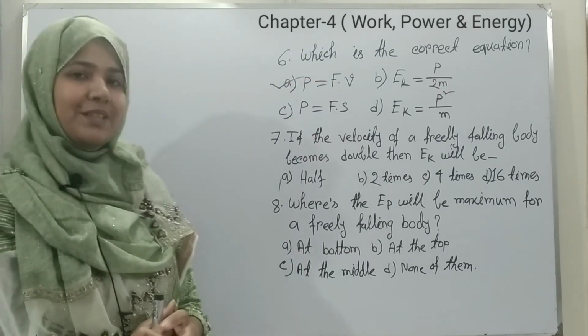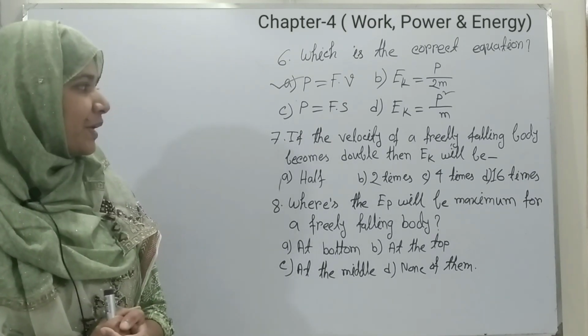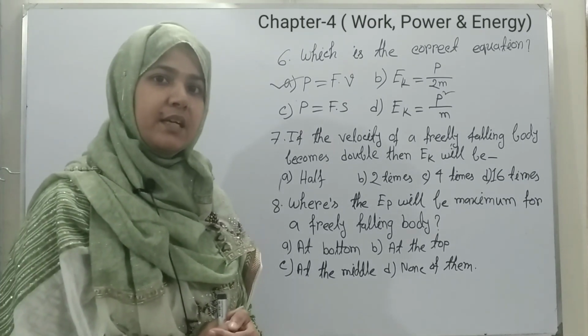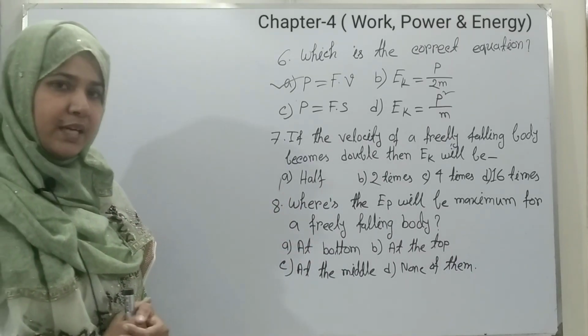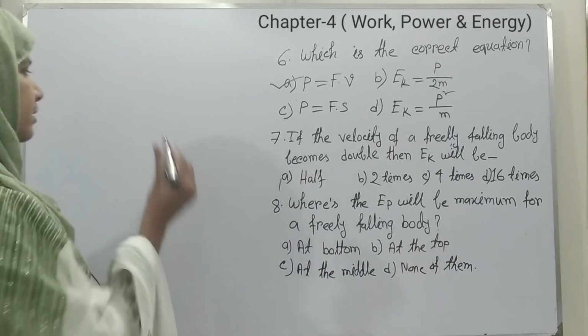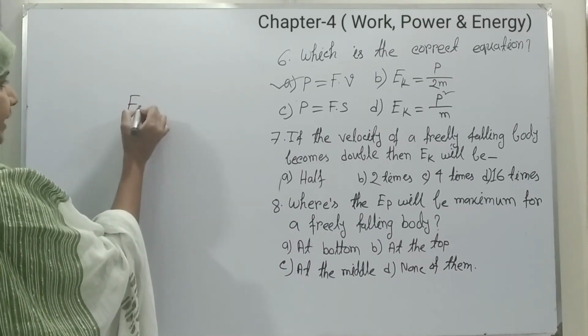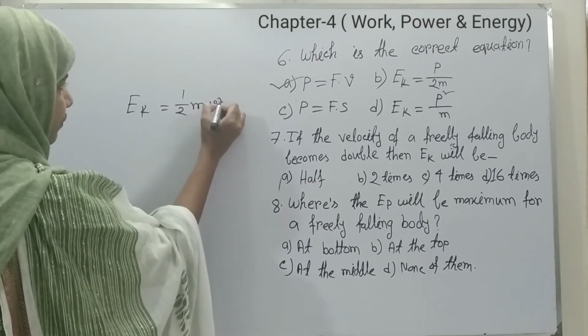Now question number 7. If the velocity of a freely falling body becomes double, then kinetic energy will be? There are 4 options as well: half, 2 times, 4 times or 16 times. As you know that Ek or kinetic energy equals to half mv square.